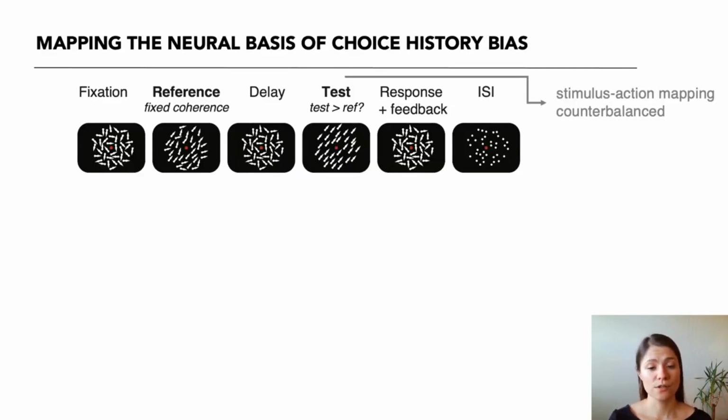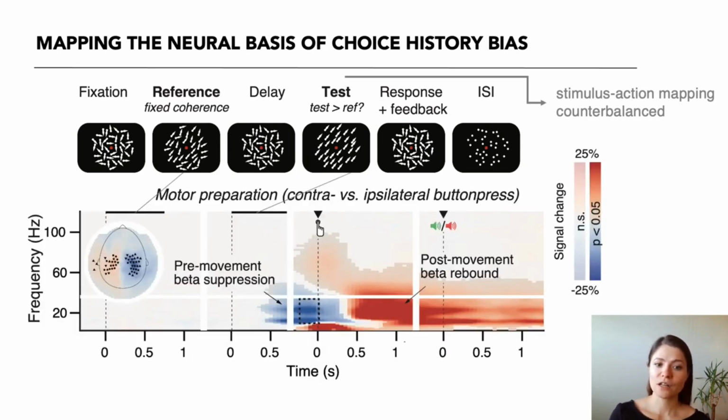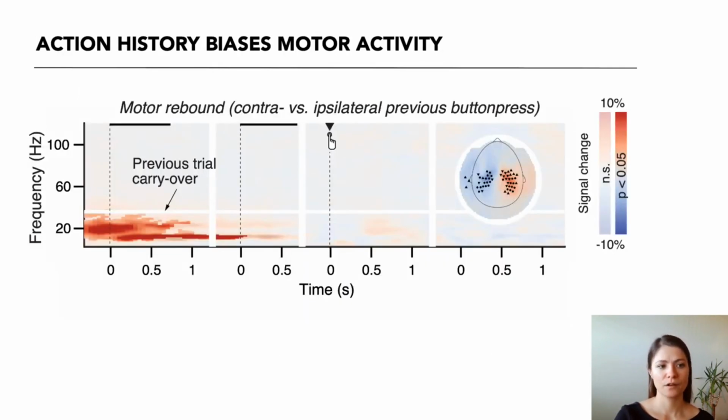Because the mapping between choices, stronger versus weaker, and motor actions, left versus right button press, varied between participants, we could disentangle the effects of choice and action on neural activity in our group analysis. The lateralization of low-frequency beta band power over motor cortex predicted the upcoming motor action. After the button press, this lateralization reversed, a phenomenon which is known as the beta rebound. This lateralization then carried over all the way to the baseline of the next trial. So in several motor cortical areas, we can extract a neural signature of action history.